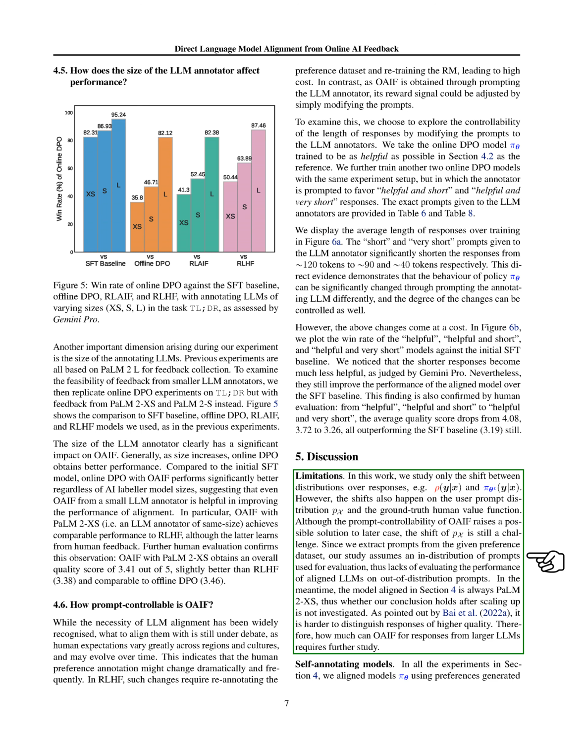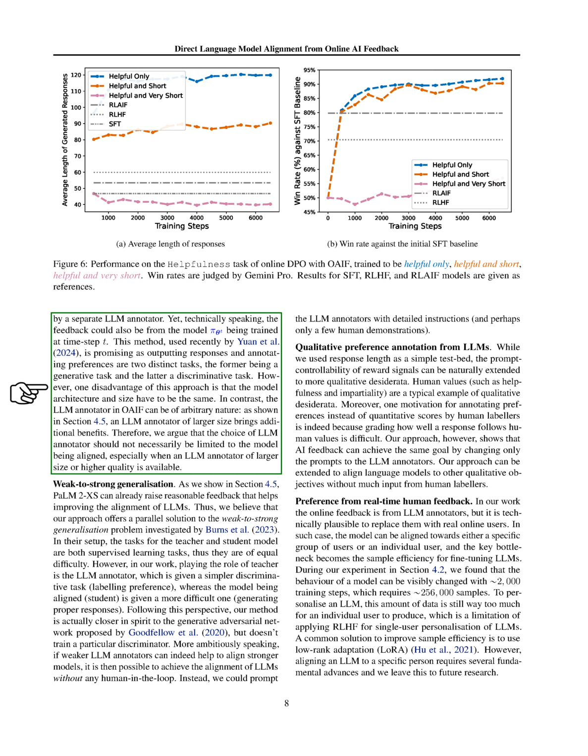Another point we touched on is the idea of self-annotating models, where the model being trained also generates its own feedback. This approach has its drawbacks, such as requiring the annotating model to be the same size as the model being trained. However, our experiments suggest that using a separate, possibly larger or higher quality LLM annotator could be more beneficial.